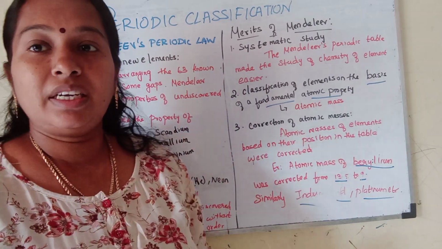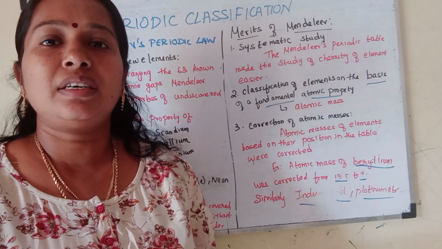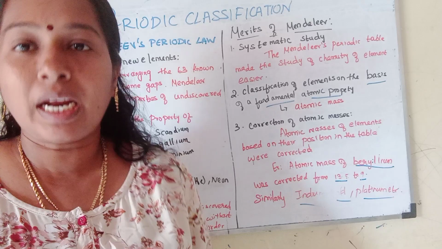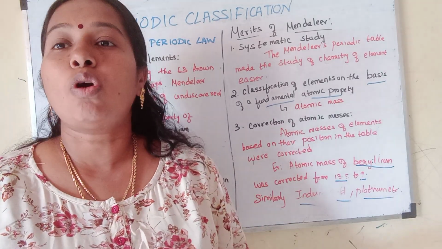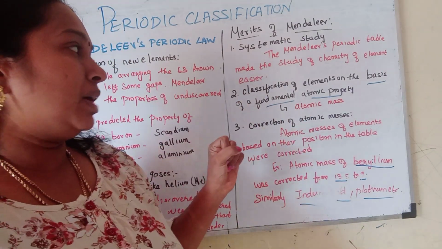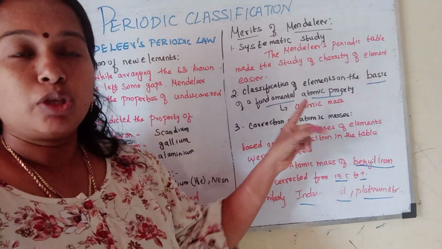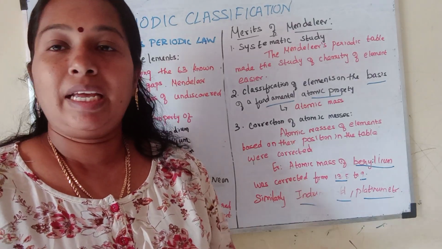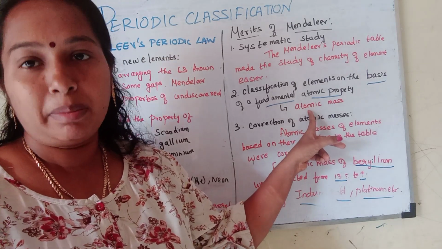Systematic study. As we discussed earlier, Mendeleev made a systematic study of the 63 elements known at that time. He arranged the elements in the increasing order of their atomic masses. The fundamental atomic property he chose was atomic mass. So he arranged the known 63 elements in the table in increasing order of atomic masses.